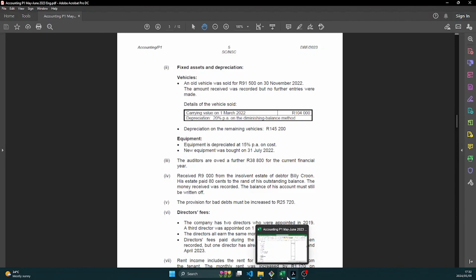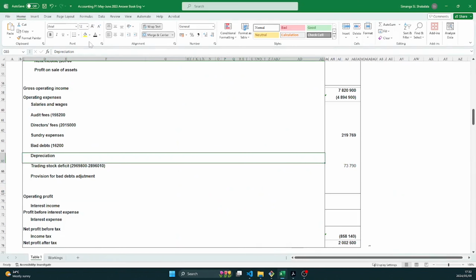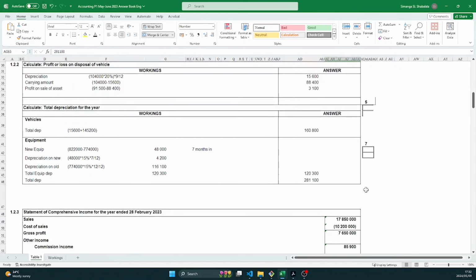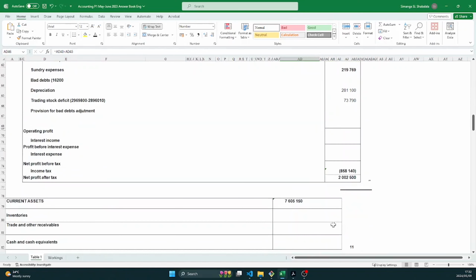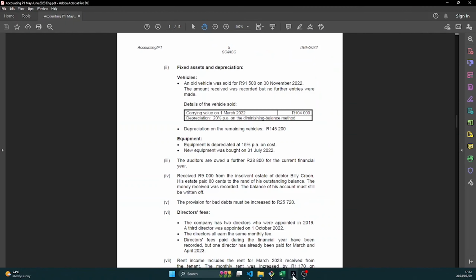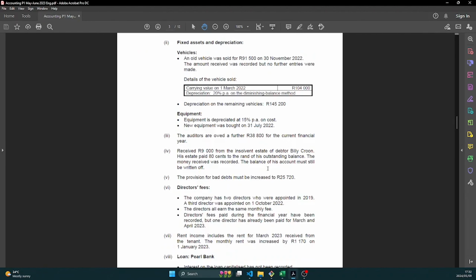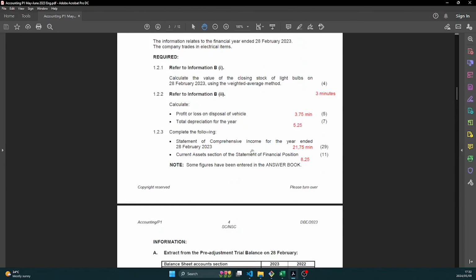And for this one, we already calculated the total depreciation for both vehicles and equipment. So already we can populate that in our income statement. Here's our depreciation. We put the total amount that we calculated up there, which was 281,200. See how easy it is? You don't even spend much time anymore because you've already done it. And then we also calculated, remember the other question asked us to calculate profit on sale.